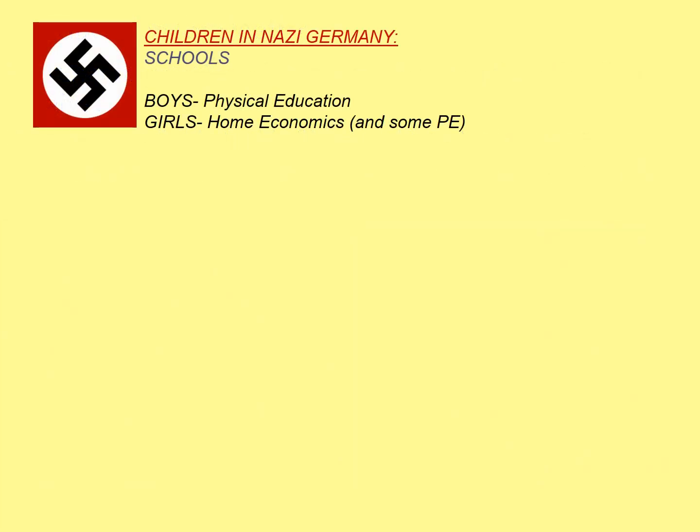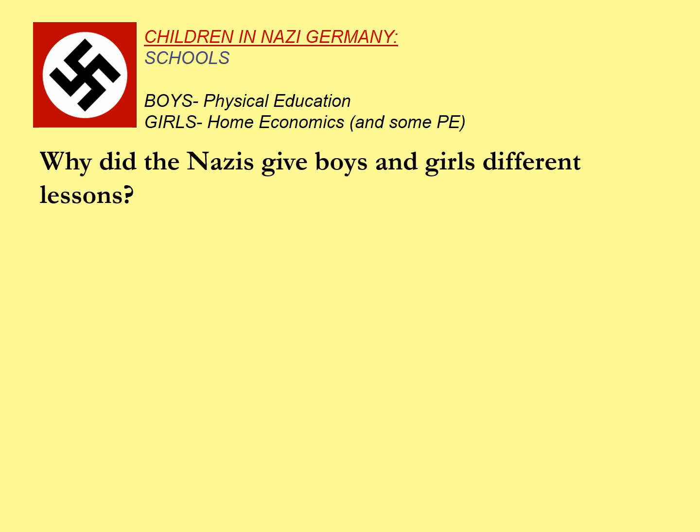Basically, the focus for the 2 types of schools were for boys, physical education, and for girls, home economics or housekeeping, and some PE as well. So why did the Nazis give boys and girls rather different lessons?